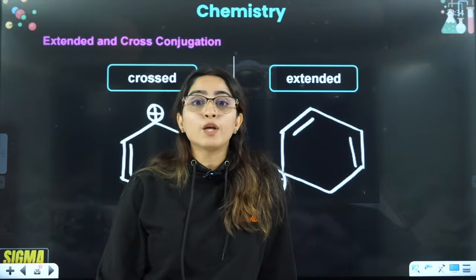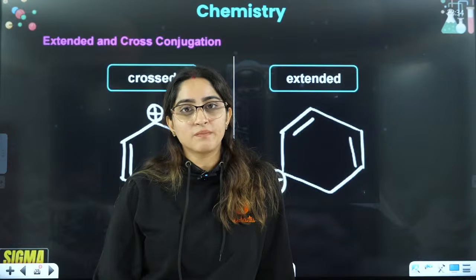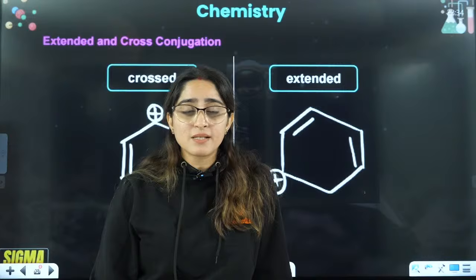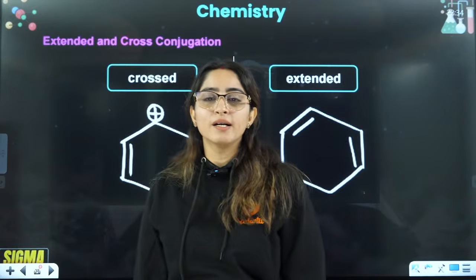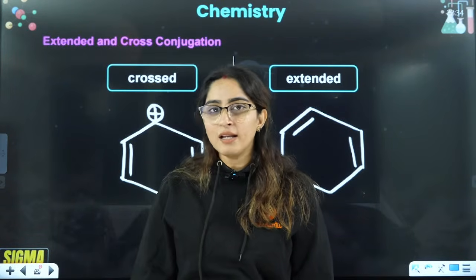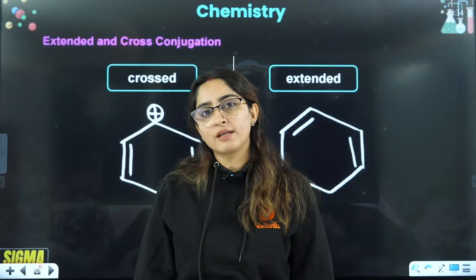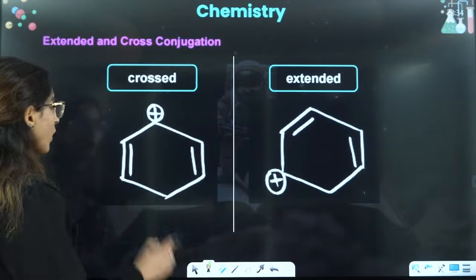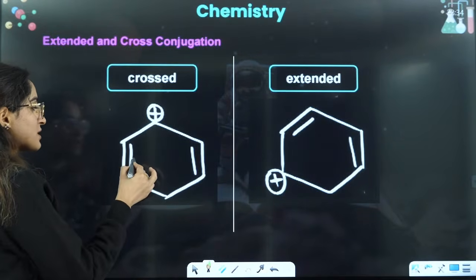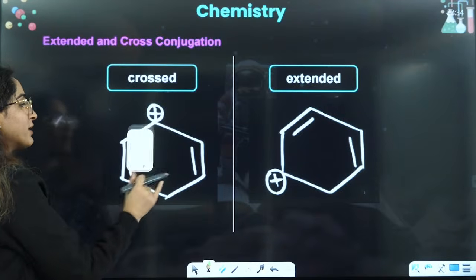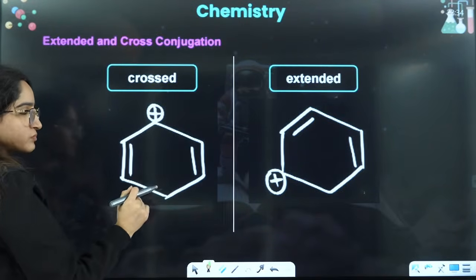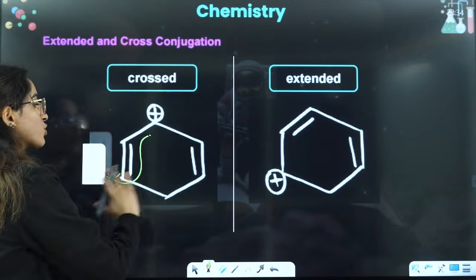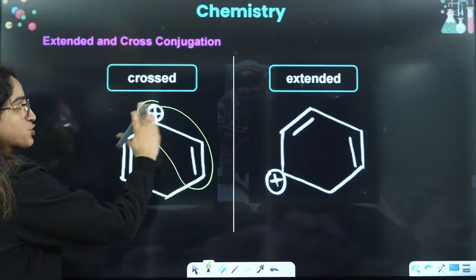So let's say you have two bikes, right? Not you, someone else, some psycho person out there, a very unstable person. What they are doing: one leg on one bike, other leg on other bike. Same situation here, right? Here, either it can show resonance like this or it can show resonance like this. That is a crossed resonance. Either this resonance it can show or this resonance it can show.